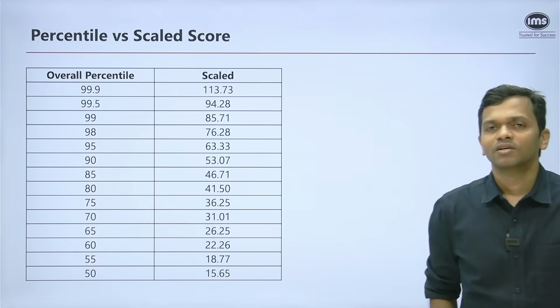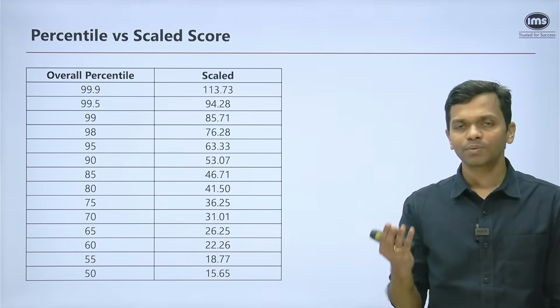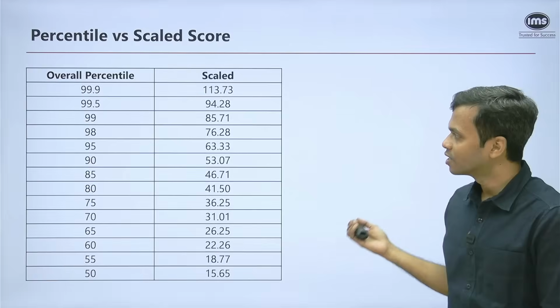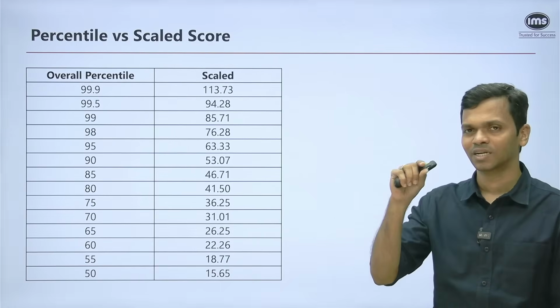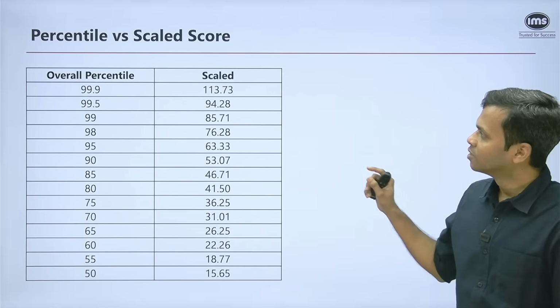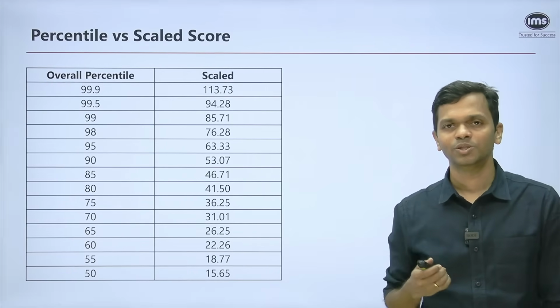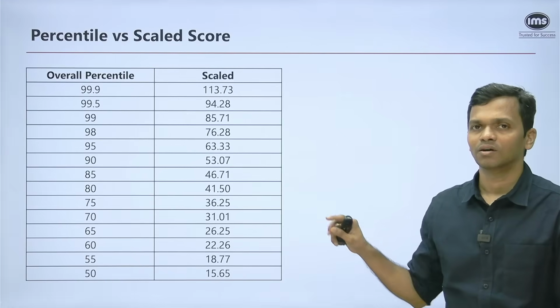So that brings us to the final thing, which is the overall percentile and overall scaled score. Depending on, again, how things unfold, let's see. But right now at this point of time, at least, this is how it looks. I have taken the 5 percentile difference so that we go till something like 50 percentile. So depending on what your estimated scaled score is, and if you use the IMS score calculator, you will be able to see roughly your percentile around that range, right?